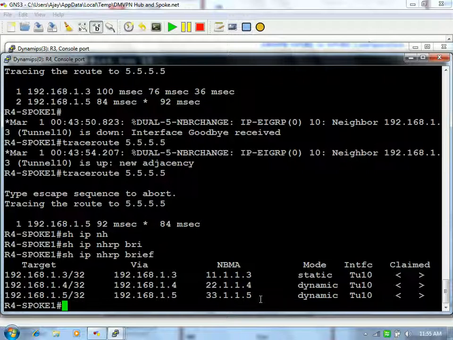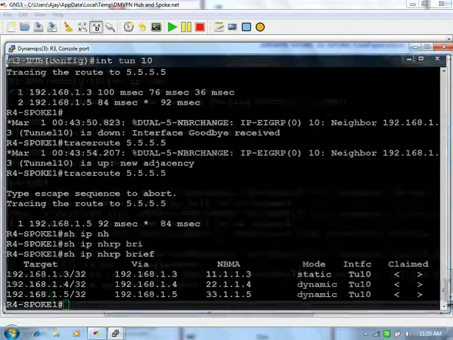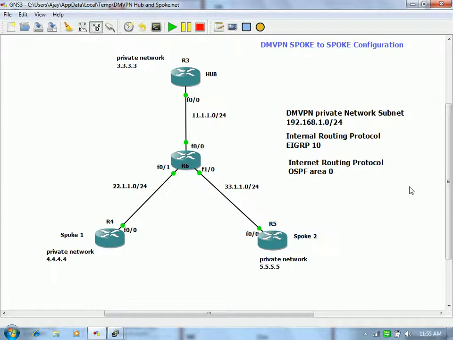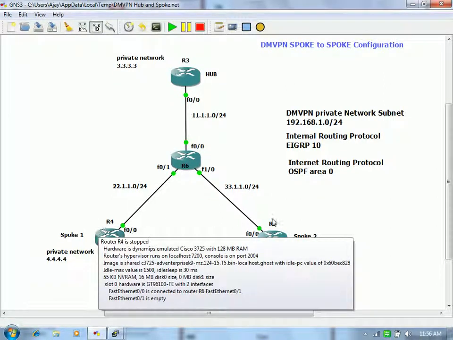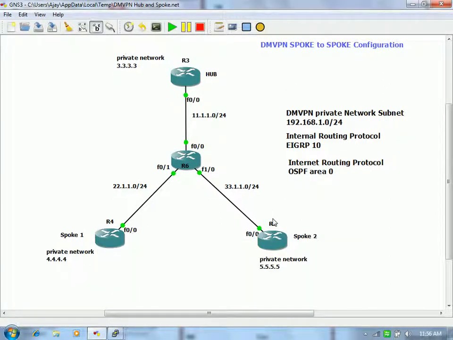So once you have any packet, let's say the same topology, up to whatever extent you have understood. Now let me add one more router over here, and we will configure only this spoke configuration, and we will try to reach R4 or R5. It will probably give you a better understanding. Let me pause this video, add this one more router, and then resume it.